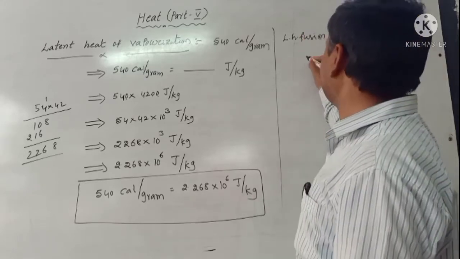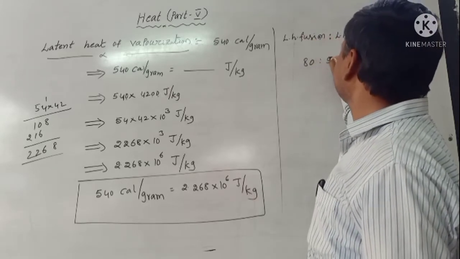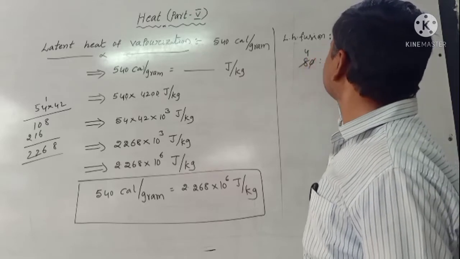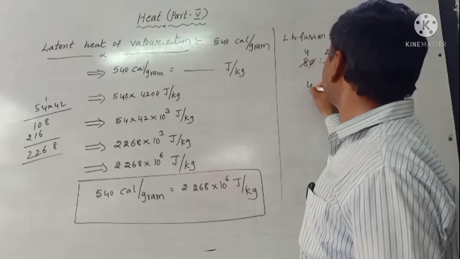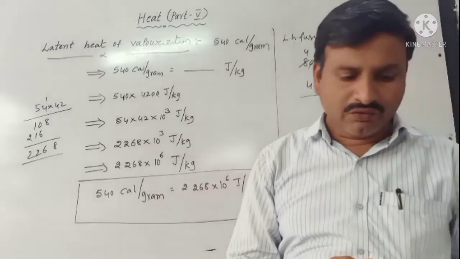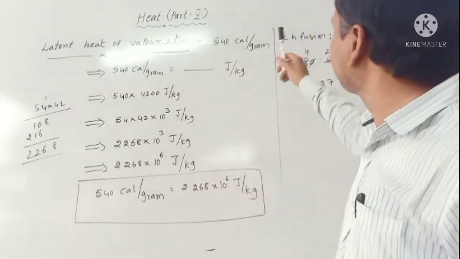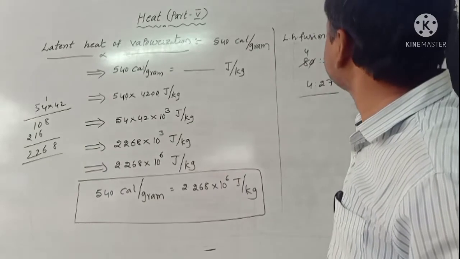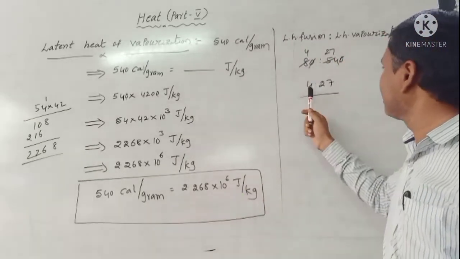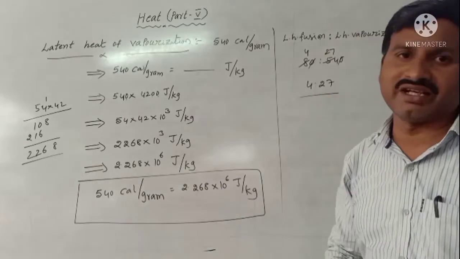The latent heat of fusion value is 80. This one is 540. So both sides the zeros cancel, leaving 4 and 27. That means what is the ratio? 4:27. The ratio between latent heat of fusion and latent heat of vaporization is 4:27.